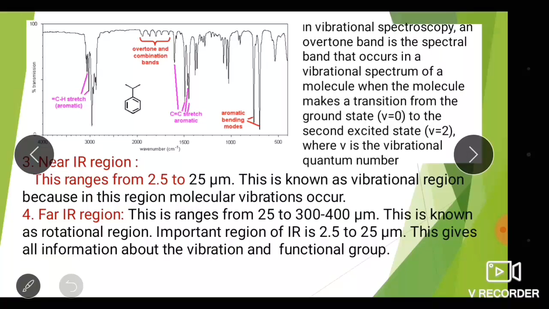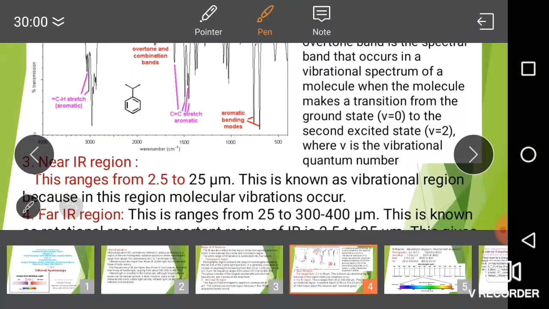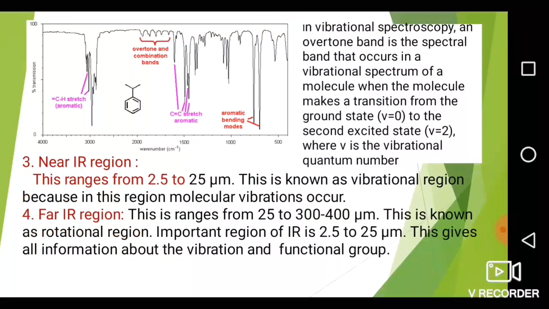This is about the different types of regions, how this entire spectrum is divided. This means the IR region is subdivided into 4 regions: the photographic region, near IR region, far IR region and very near IR region.